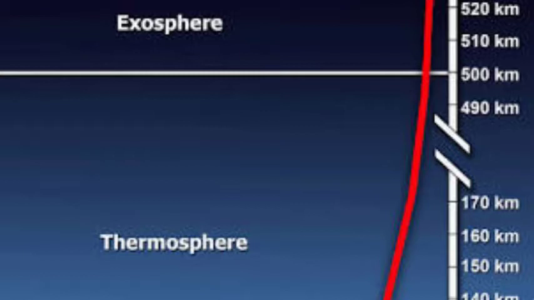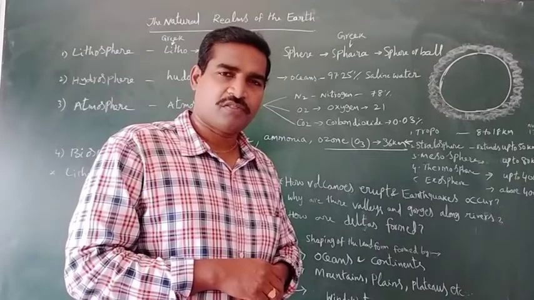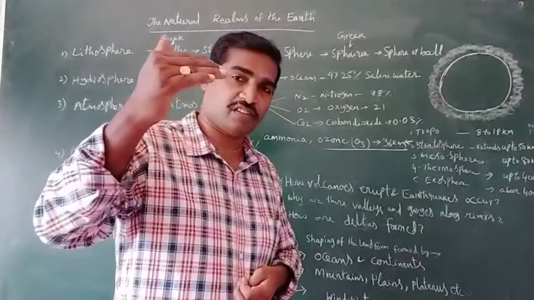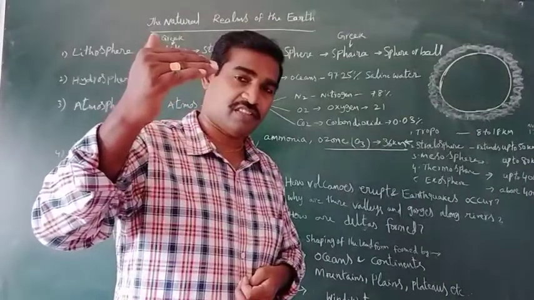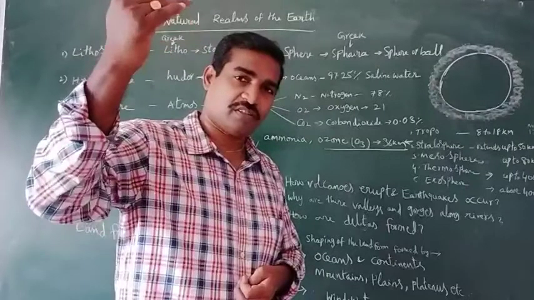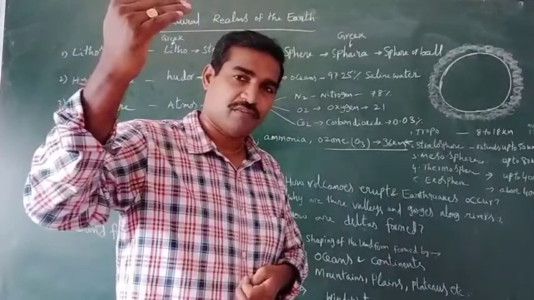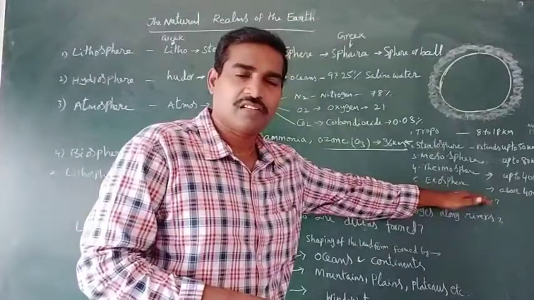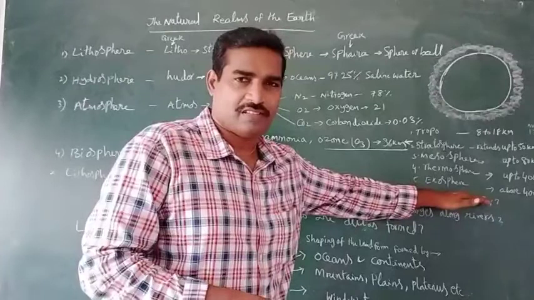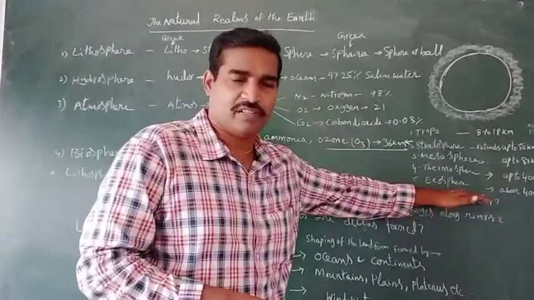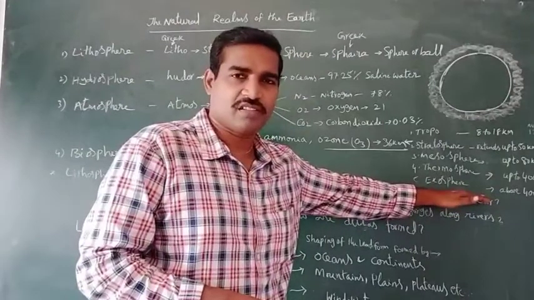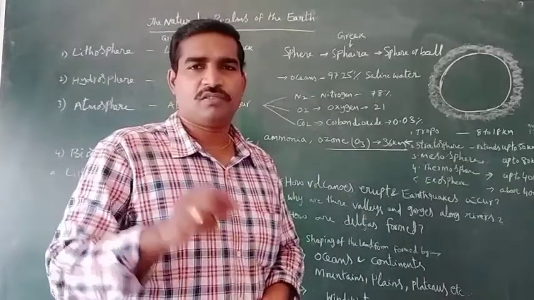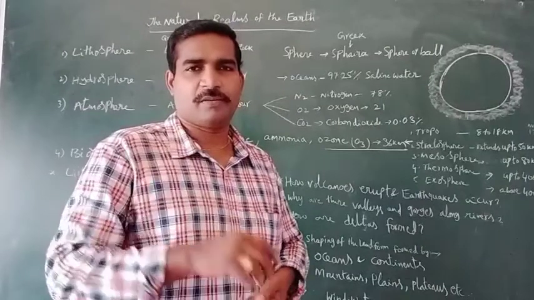The exosphere extends more than 400 kilometers, and the gases or weather conditions above 400 kilometers come under the exosphere. We know very little about the exosphere.